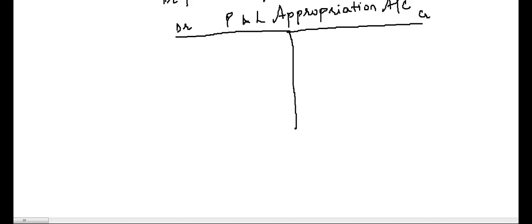Here we get the profit of 1 lakh. We will transfer this profit to the profit and loss appropriation account. What we will get here is net profit, because it is our income, 1 lakh.